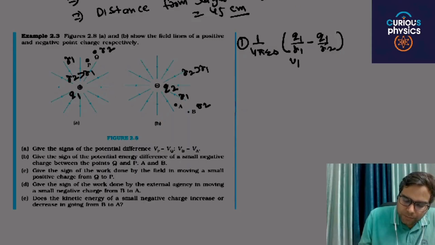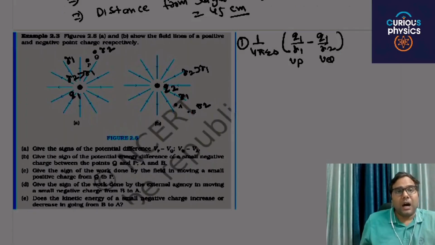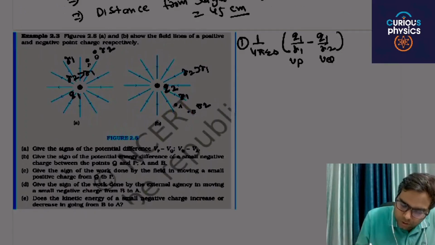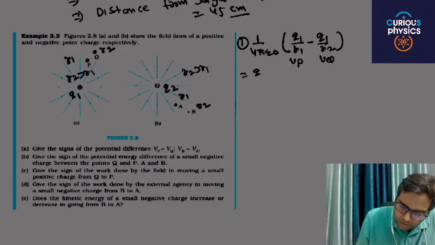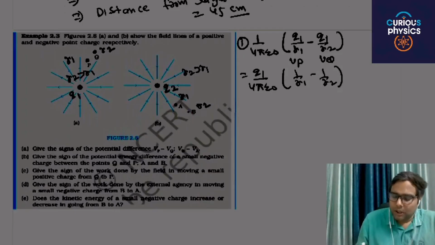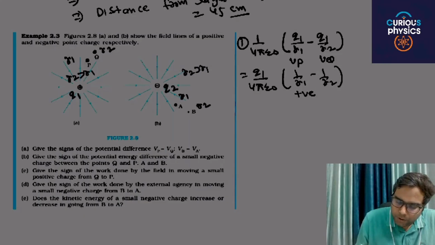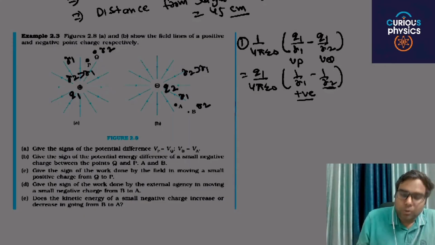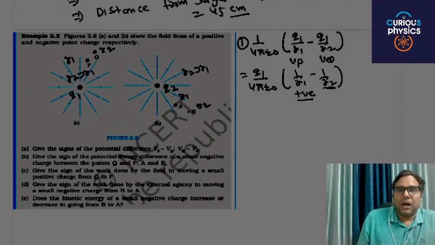Since Q1 is common, the value will be Q1 by 4 pi epsilon naught times 1 by R1 minus 1 by R2. Then this number comes out to be positive, because R2 is greater than R1.